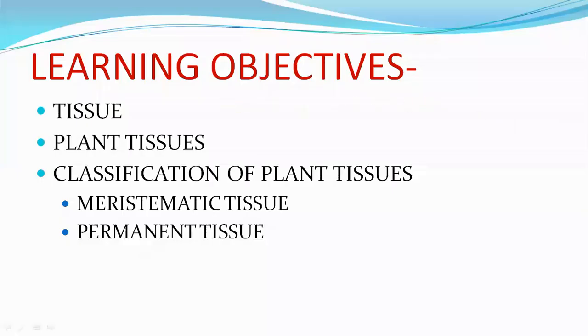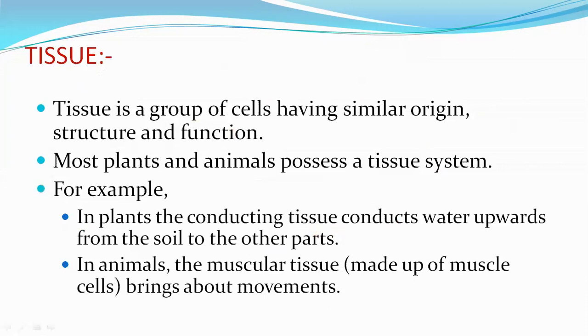Learning objectives are tissue, plant tissues, and classification of plant tissues, that is, meristematic tissue and permanent tissue. Coming to the tissue, what is a tissue? Tissue is a group of cells having similar origin, structure and function.